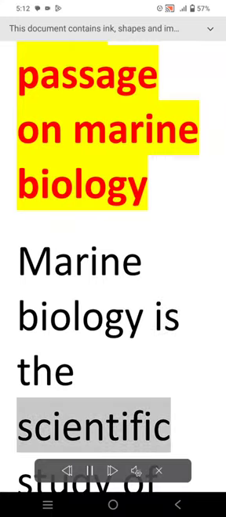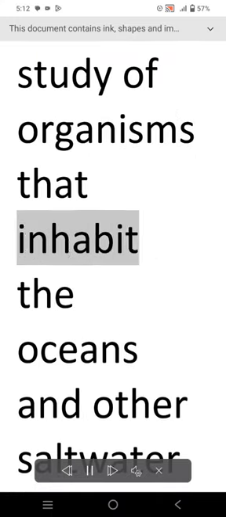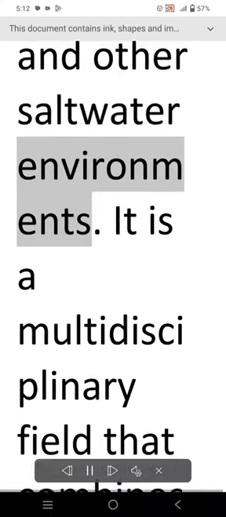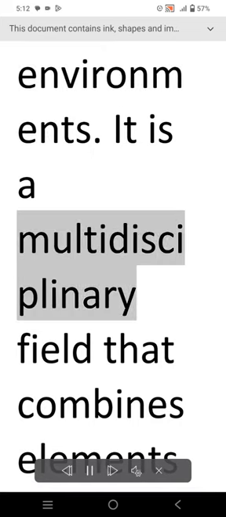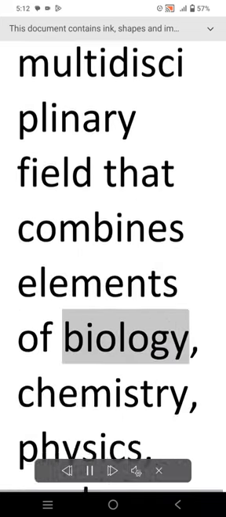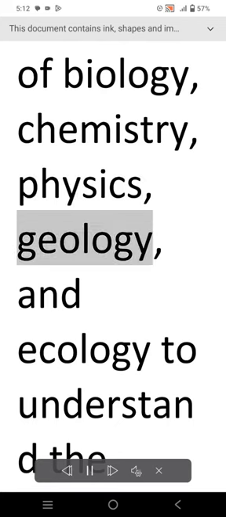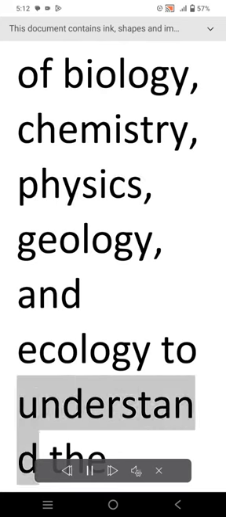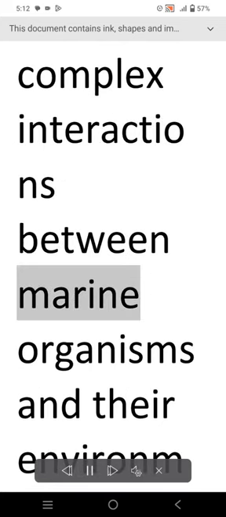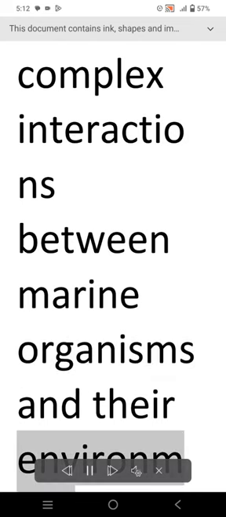Marine biology is the scientific study of organisms that inhabit the oceans and other saltwater environments. It is a multidisciplinary field that combines elements of biology, chemistry, physics, geology, and ecology to understand the complex interactions between marine organisms and their environment.